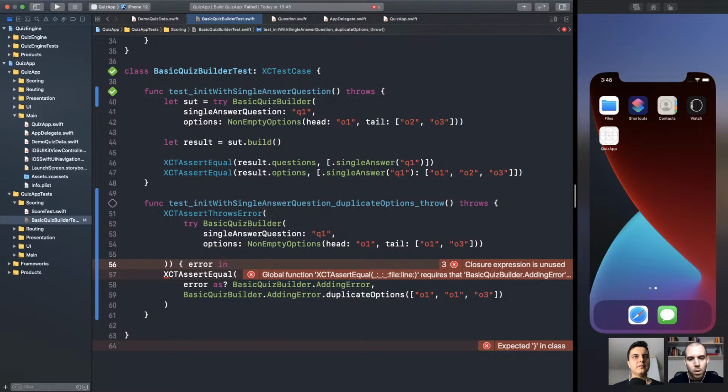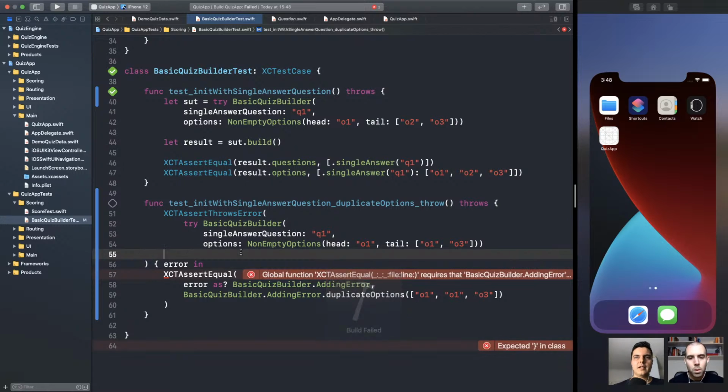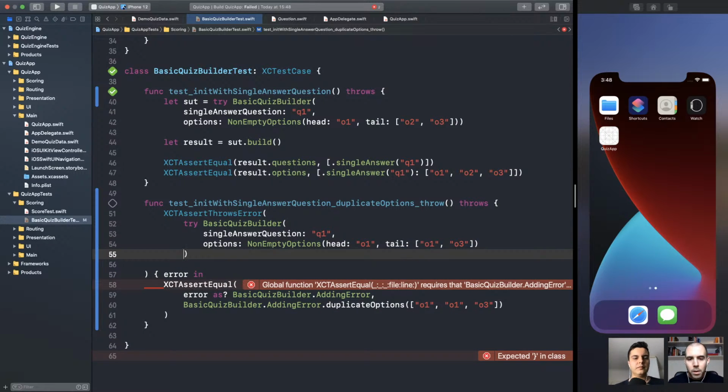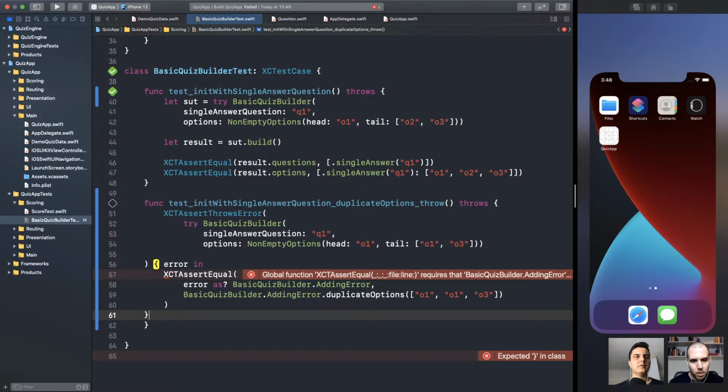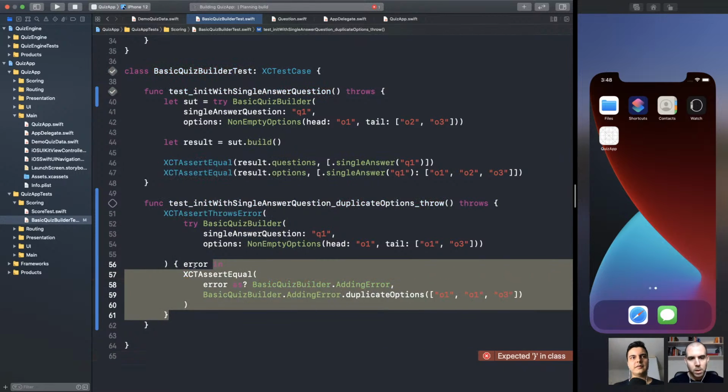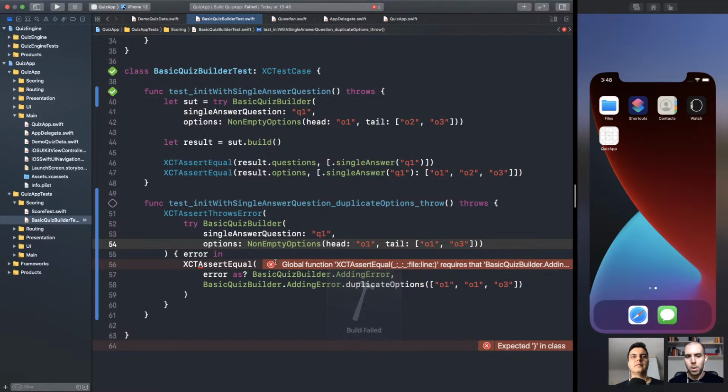Like this? I think so. Okay, let's see. So 1, 2, 3. What is wrong? Is there another? Yeah, at the bottom we need a brace, I think. All right. That's it. Okay.